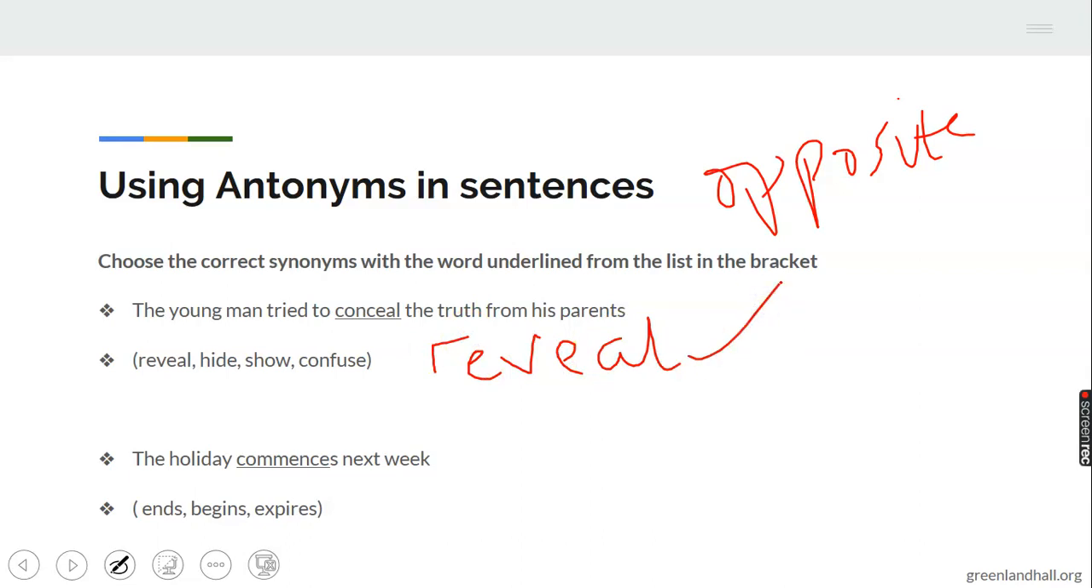Now, the holiday commences next week. This time around, the opposite of commences is what? What's the answer? Good. Ends. The holiday ends next week.